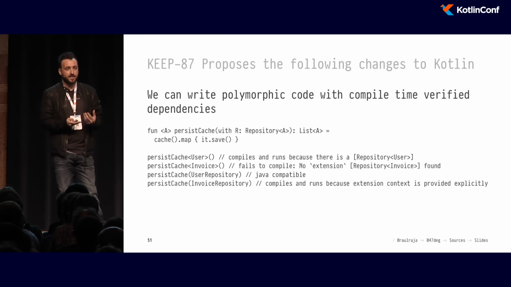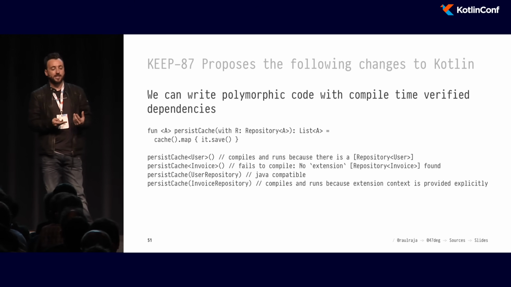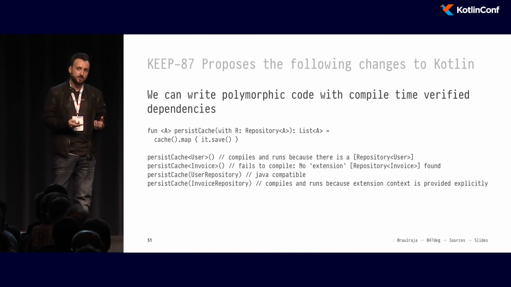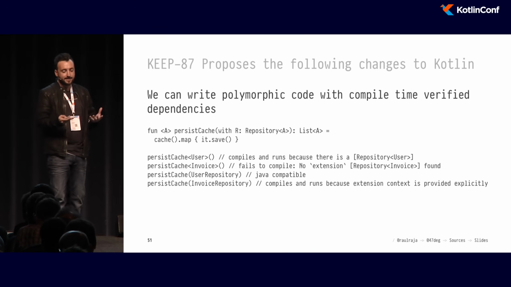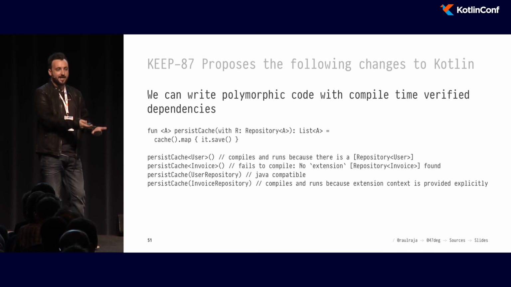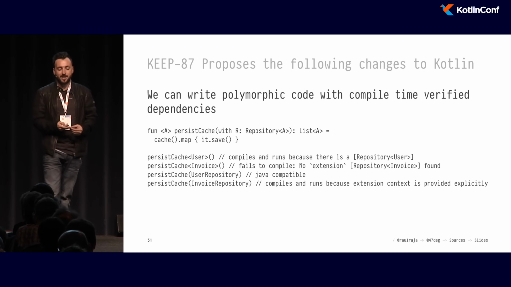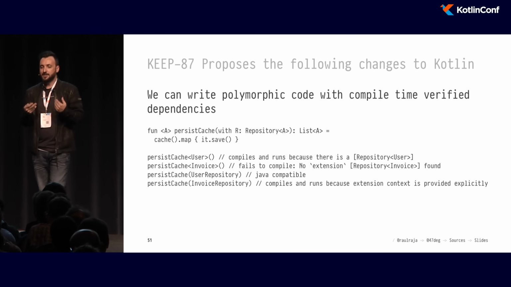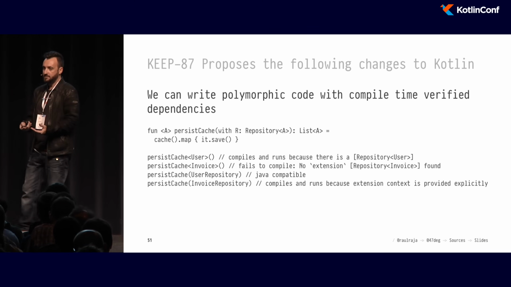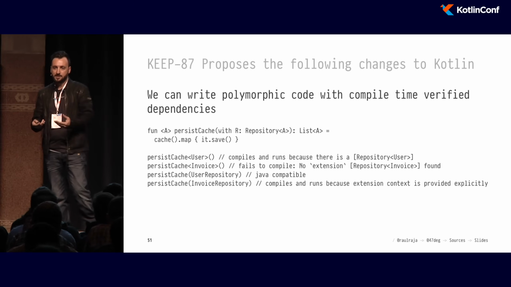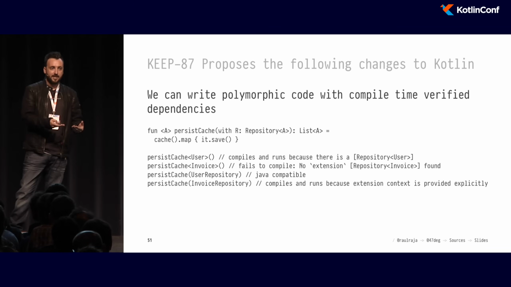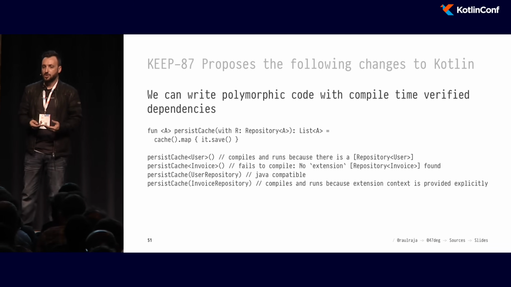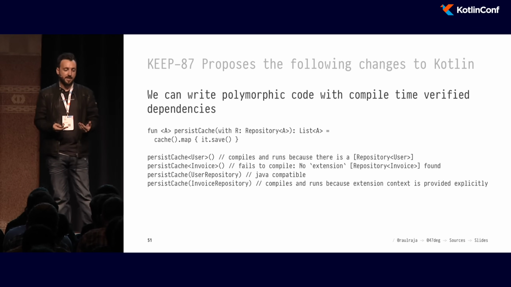Now, what happens if you're trying to run and execute this function for a data type that does not provide an instance for repository, in this case, invoice? The compiler will fail. So the compiler is able to give you an error message telling you what you're missing, where you can place it, and basically is verifying your dependency graph at compile time.